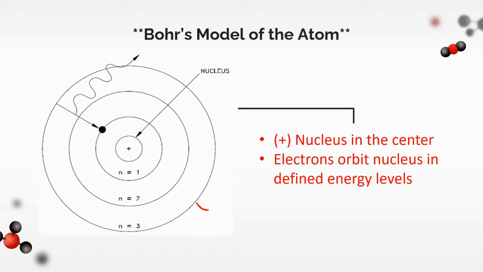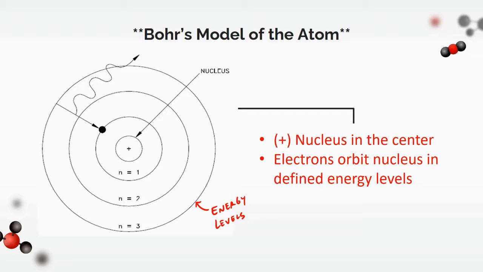Each of the energy levels is represented by one of these rings. The idea is the electrons are only on one of those rings. And then as you add more and more electrons, you add more and more dots to your rings, as well as extra rings past just this third one here.